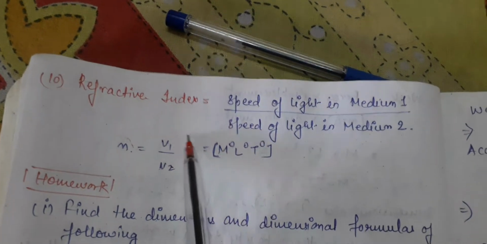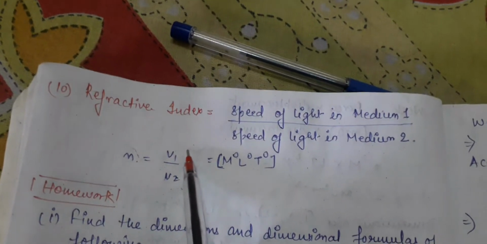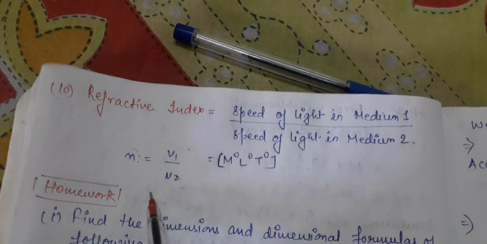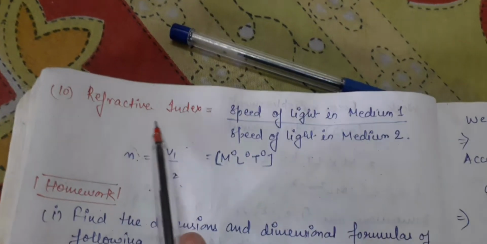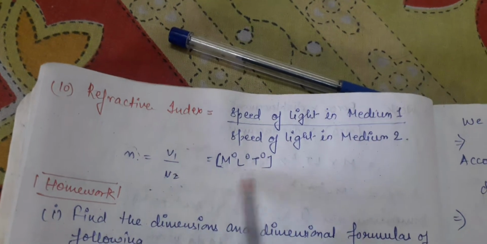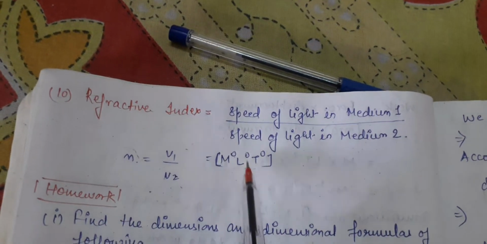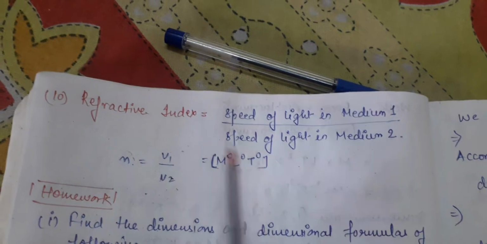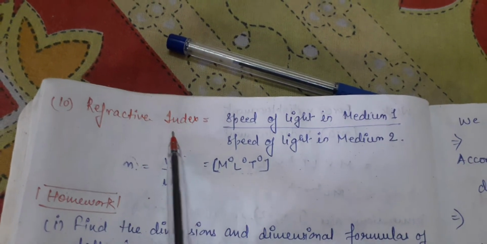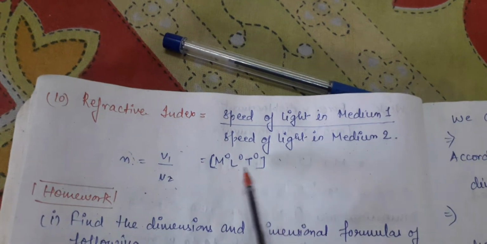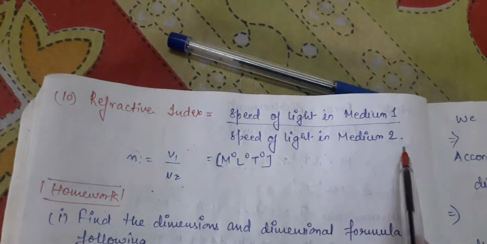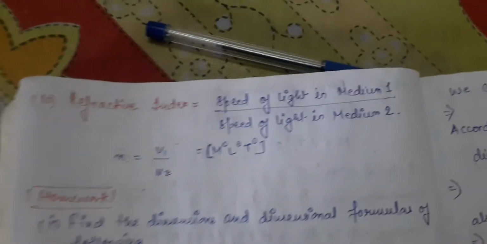Since it is speed upon speed, all the dimensions of the numerator will be cancelled out by the dimensions of the denominator. So refractive index becomes which quantity? A dimensionless quantity, M0 L0 T0. If you are asked to write the dimensions of refractive index, then you will write 0 for mass M, L0 for length, and 0 for time T.